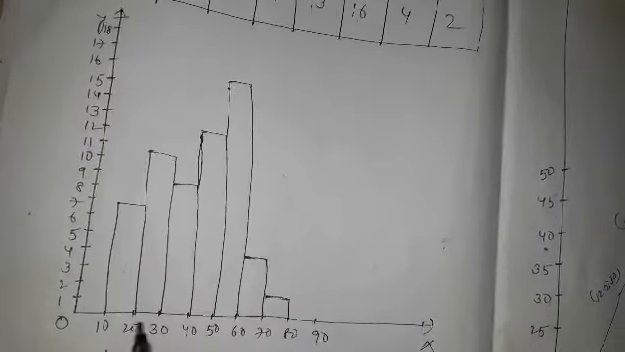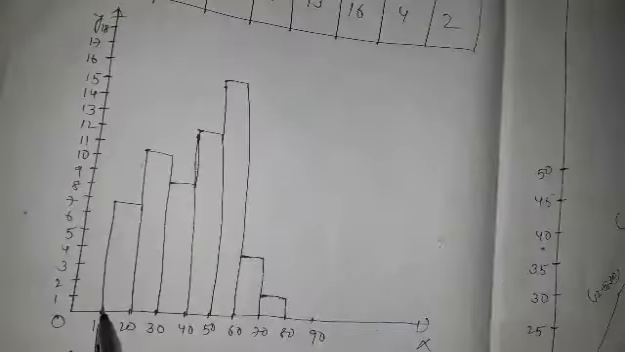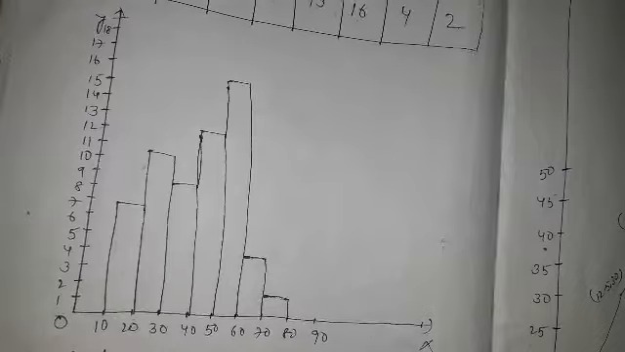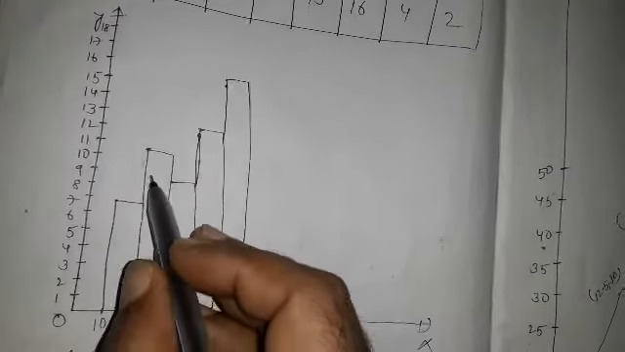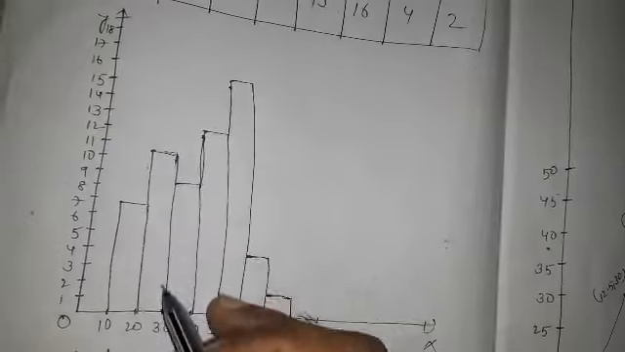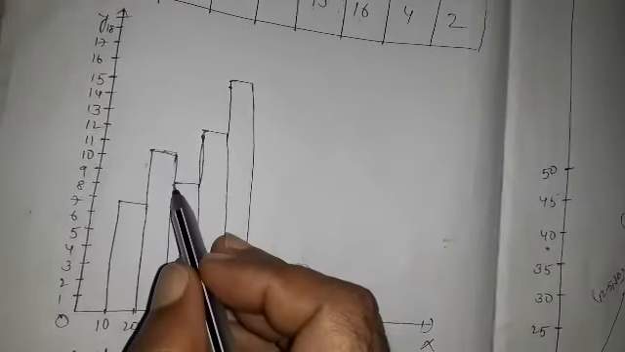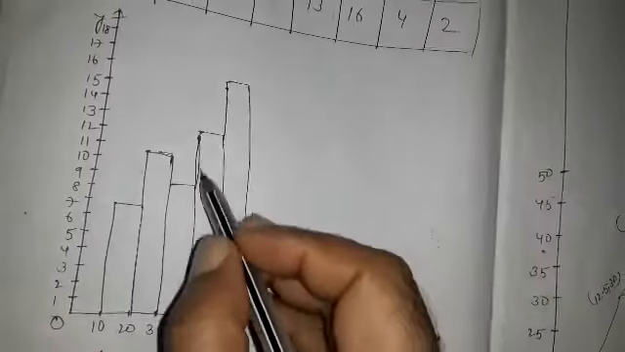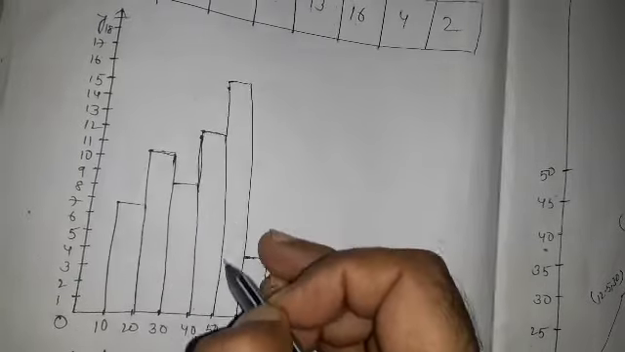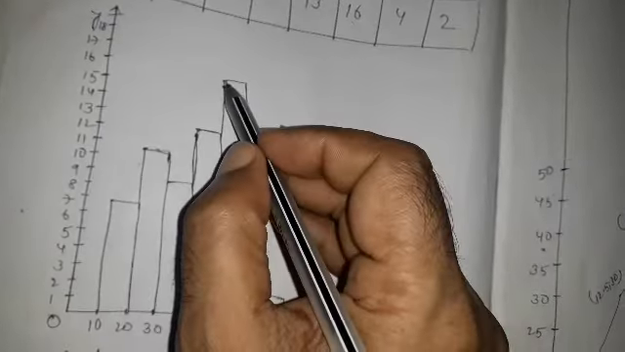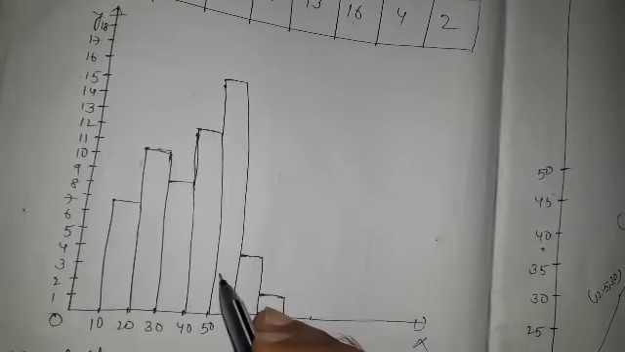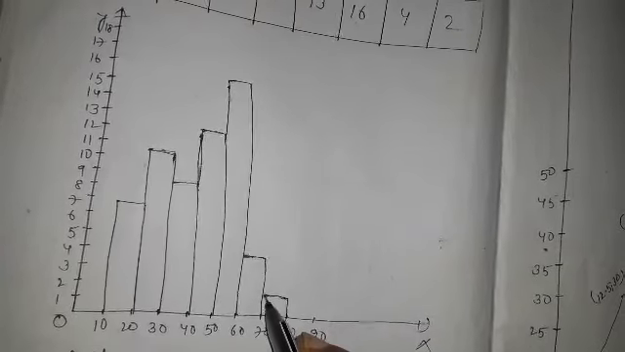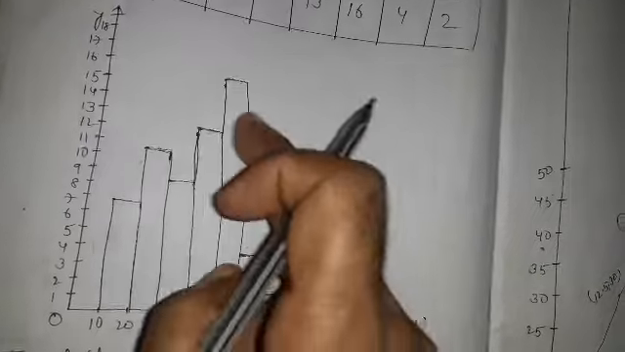We construct a rectangle, just like 10 to 20. The number of students is 7, so we draw a rectangle. In 20 to 30, the number of students is 11, another rectangle. In 30 to 40, the number of students is 9, so draw a rectangle. 40 to 50, the number of students is 30, so draw a rectangle. 50 to 60, the number of students is 16, draw a rectangle. 60 to 70, the number of students is 4, draw a rectangle. 70 to 80, the number of students is 2, draw a rectangle. And this is the histogram.